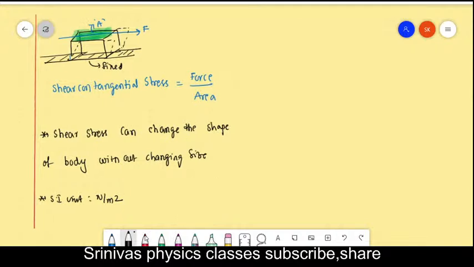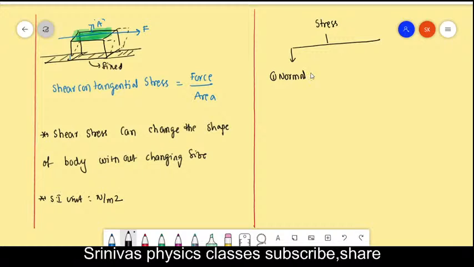Let us see. I will give one conclusion for whatever we discussed today, that I will explain in one step like this. This is the stress. Now the stresses are basically classified into two types. What are they? First one is the normal stress.